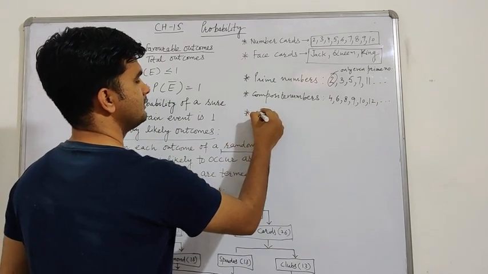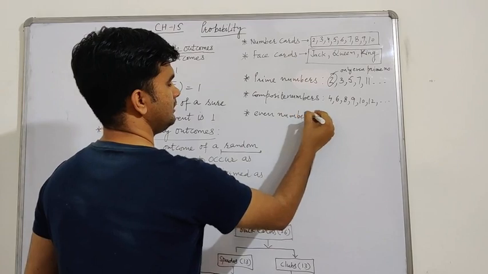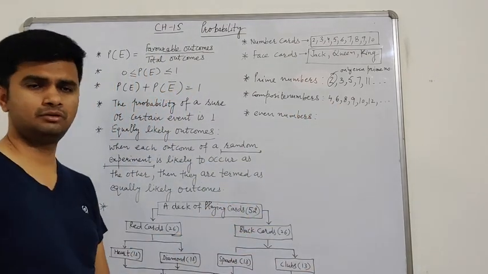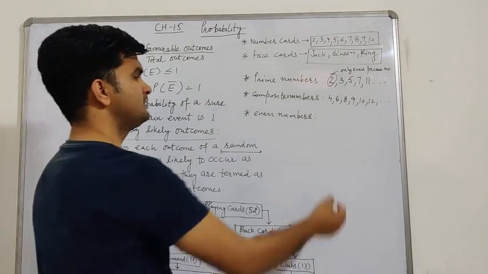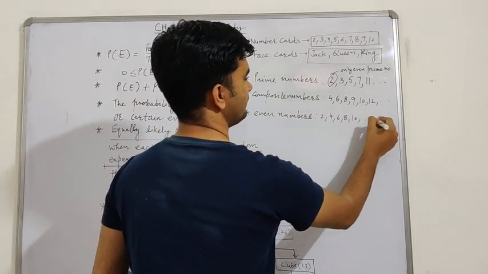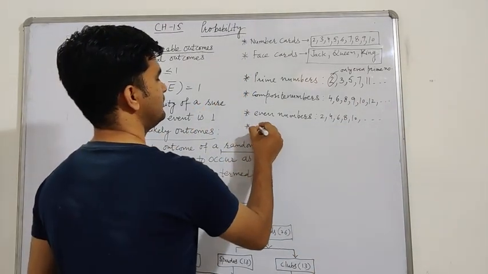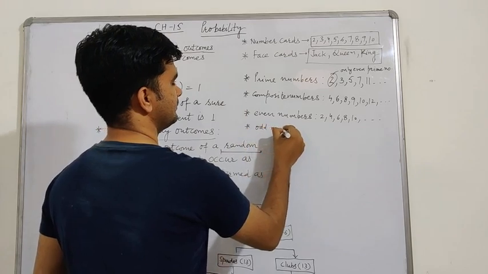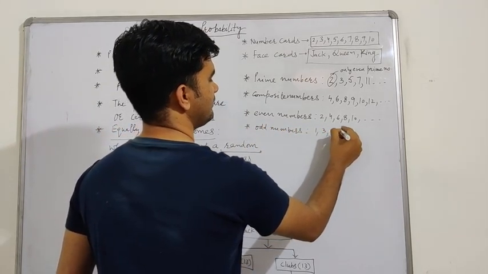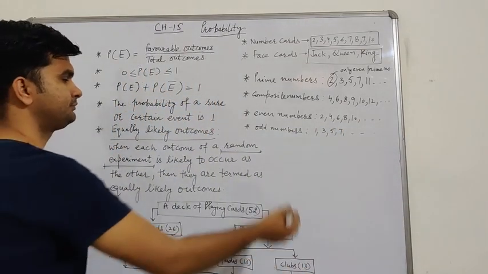Then next is even numbers. You all know about even numbers. Those numbers which are divisible by 2, like 2, 4, 6, 8, 10, and so on. Right? Then odd numbers: 1, 3, 5, 7, and so on. These are odd numbers.